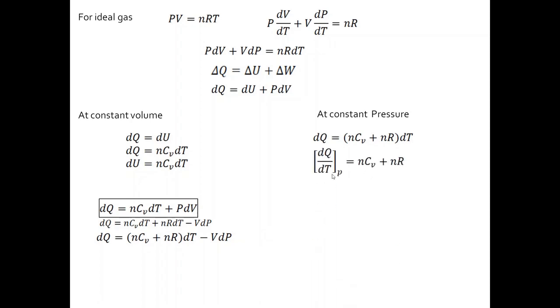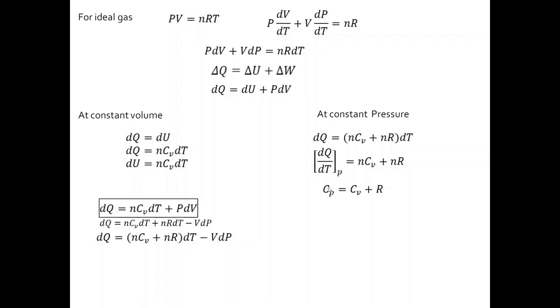Now we take this dT and bring it into the left hand side. So we get dQ by dT at constant pressure is equal to nCv plus nR. As we have done at constant pressure, I have denoted it by a subscript P. Now we already know that 1 by n into dQ by dT at constant pressure is nothing but Cp.